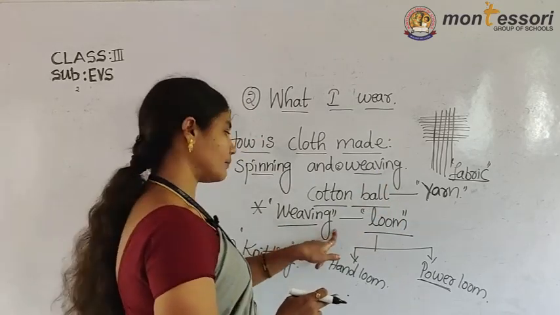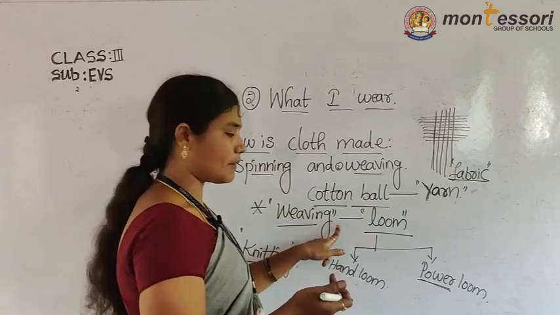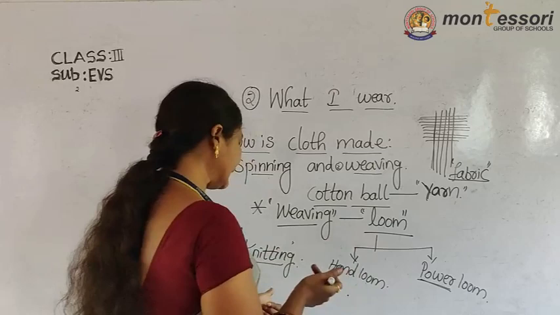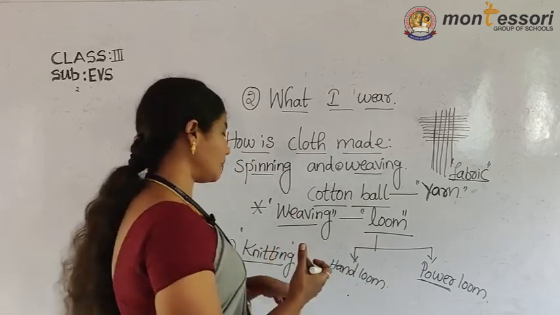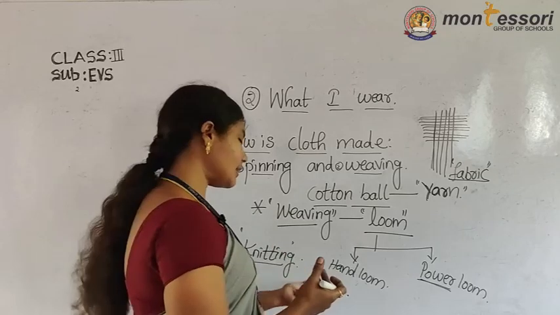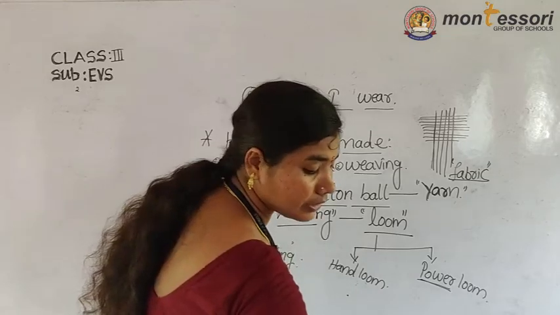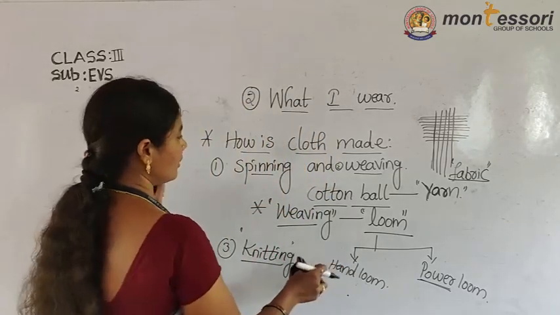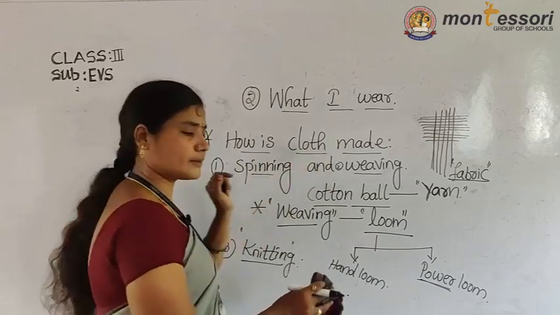Weaving means preparing clothes by using looms, power loom and hand loom. Knitting means preparing woolen clothes using two needles, or machines. These are the steps involved in the making of cloth.